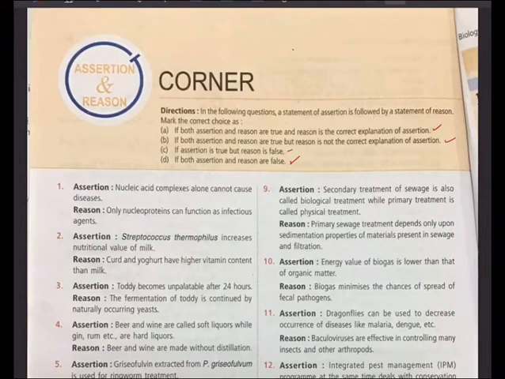And we are dealing with today the chapter microbes in human welfare. So with that background, here we go, question number 1. Assertion: Nucleic acid complexes alone cannot cause diseases. Reason: Only nucleoproteins can function as infectious agents. I think this must be D. Why D? Both assertion and reason are false.